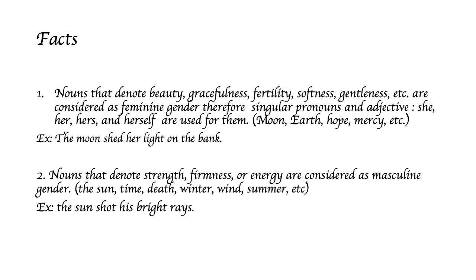Facts that are involved in noun and gender. Nouns that denote beauty, gracefulness, fertility, softness, gentleness, etc. are considered as feminine gender. Therefore, singular pronouns and adjectives like she, her, hers, and herself are used for them. Examples are moon, earth, hope, mercy, etc. Nouns that denote strength, firmness, or energy are considered as masculine gender. Its examples are the sun, time, death, winter, wind, summer, etc.